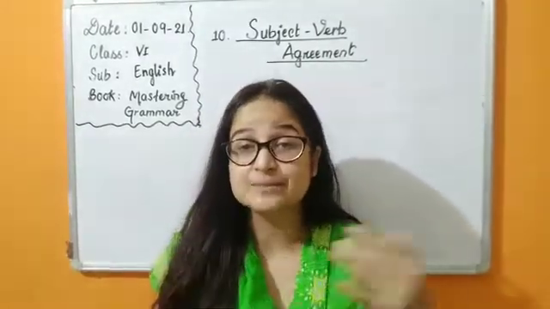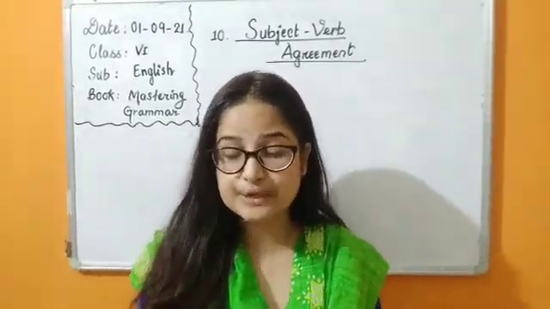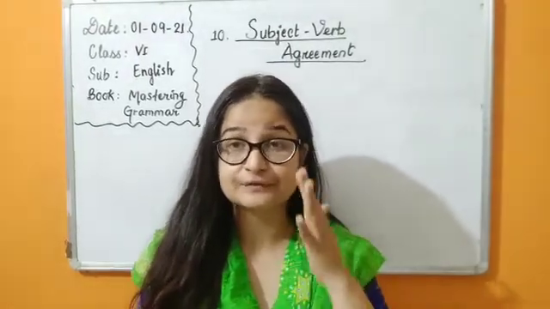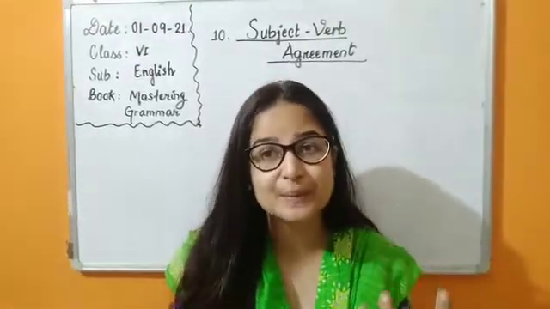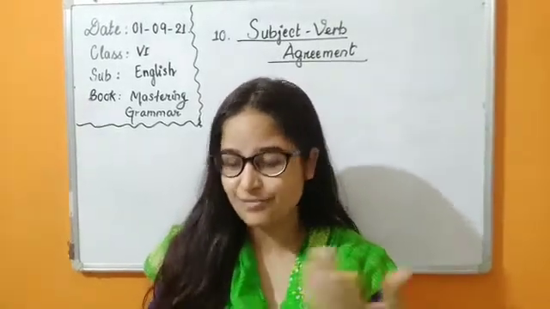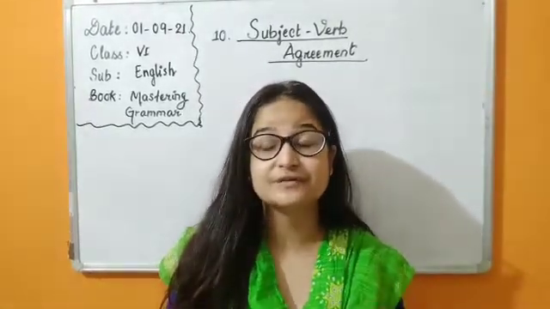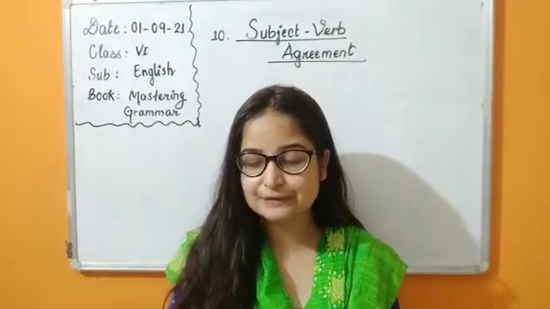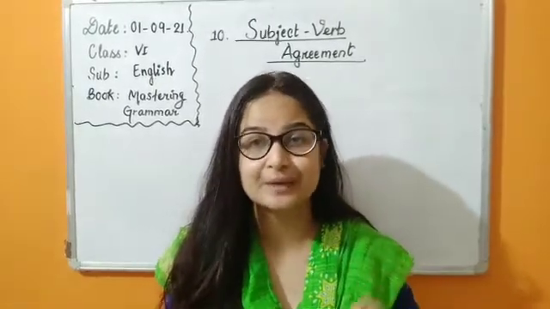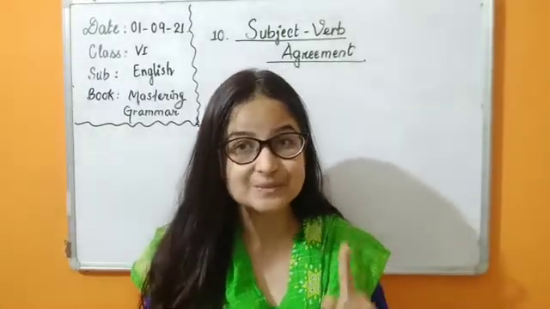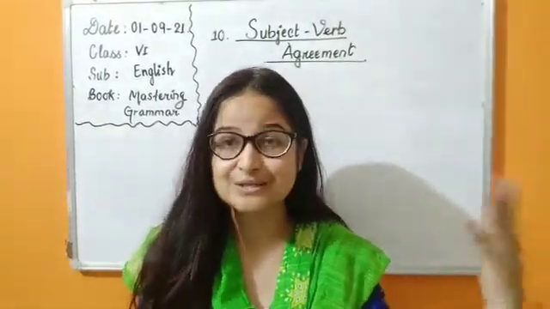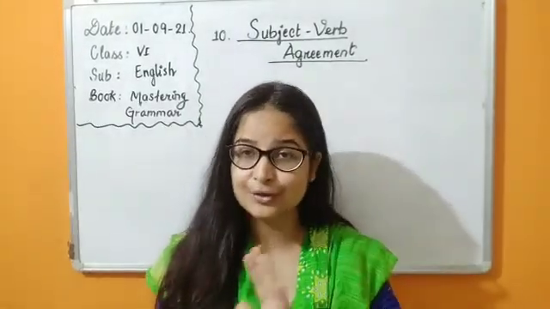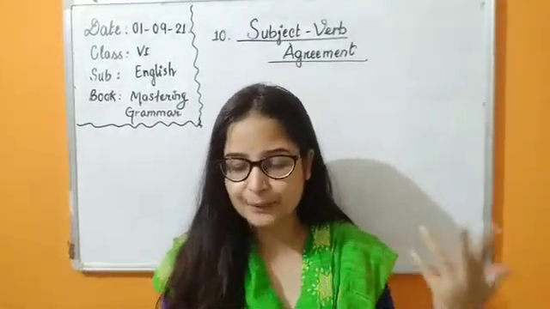Now let's look at one more example. The boys are confident of themselves. So subject and verb. The boys, you see we are talking about the boys, and they are confident of themselves. So verb is are, right? So here the subject is plural. Note that the verb is used with Sumer. So we had used is with a singular noun, right, like Sumer, and we have used are with the boys, with the plural noun.